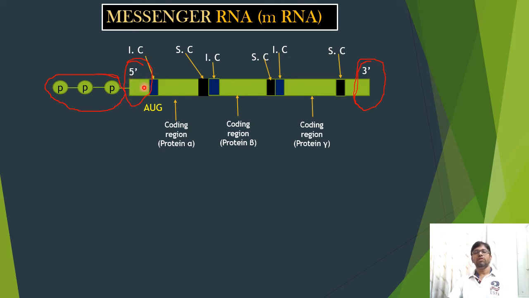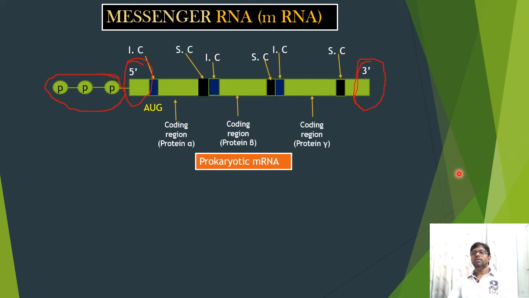It is also known as the non-coding region. So in this way, prokaryotic mRNA translates more than one polypeptide chain, hence it is called polycistronic mRNA.